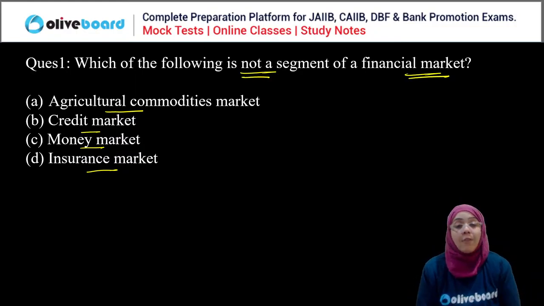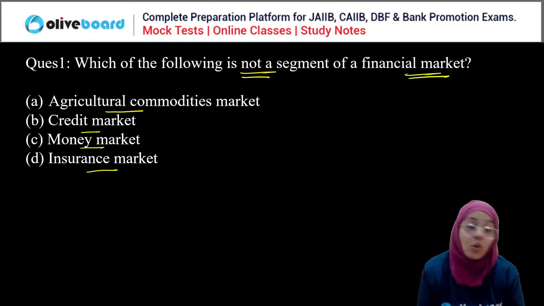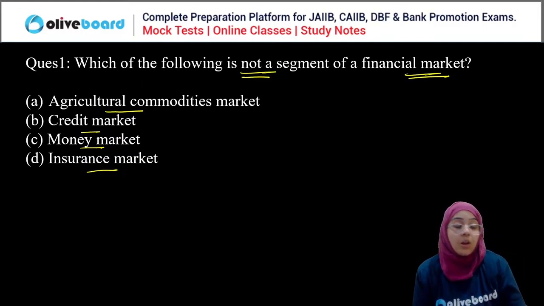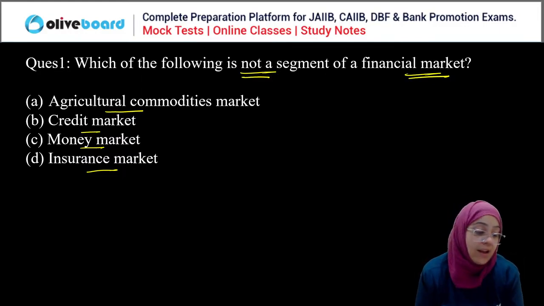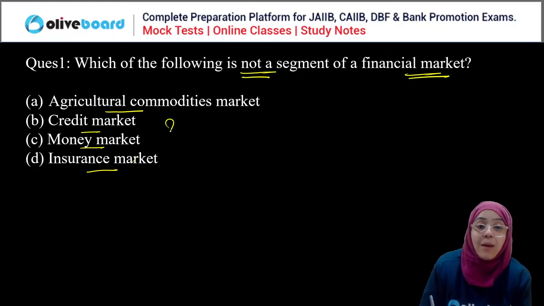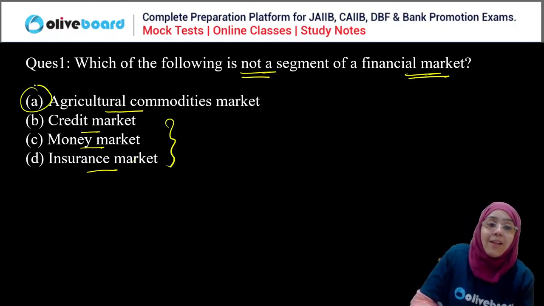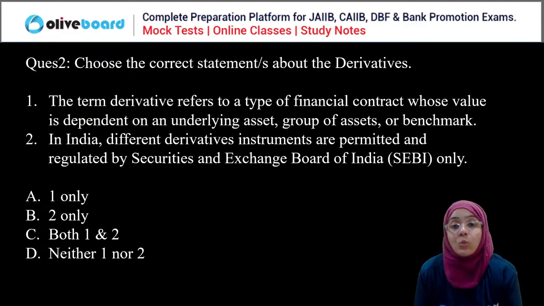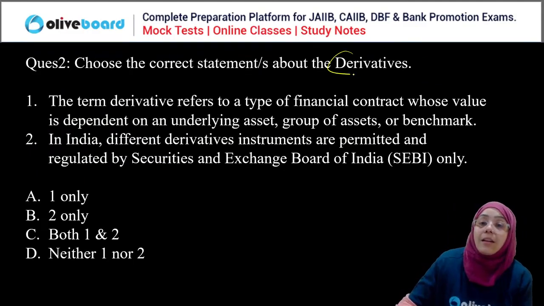Which of the following is not a segment of the financial market? Please answer this question. So money, credit, insurance market, yes, these are the segments. A is not the segment. Agriculture, commodity market. Now we have to choose the correct statement regarding the derivatives.